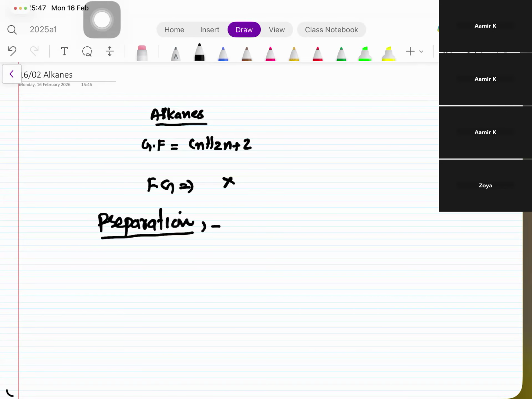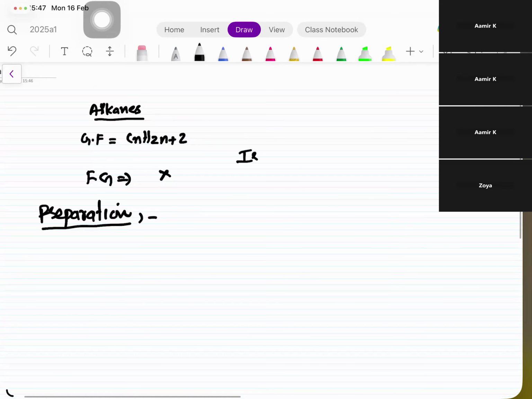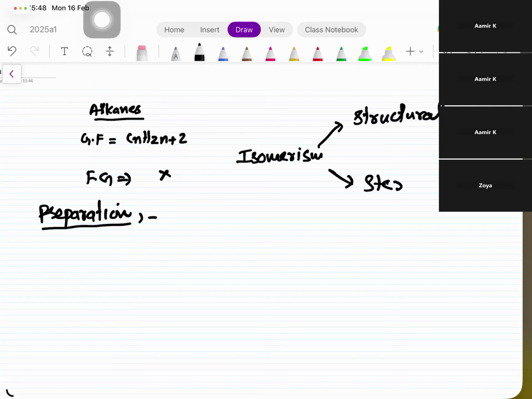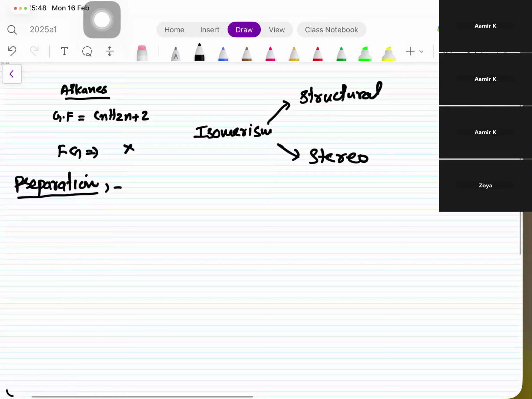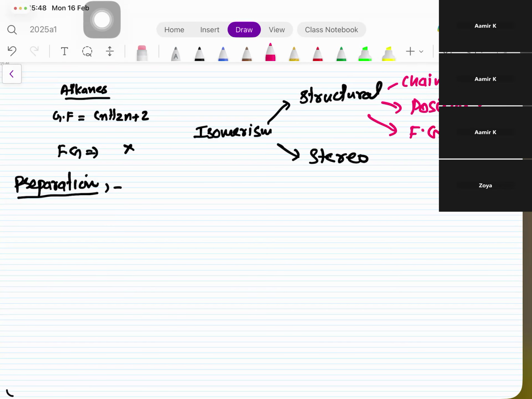Just for the sake of revision, isomerism is of two types: one structural and the other stereo. Under structural isomerism, yes, chain isomerism and position isomerism by the position of the double bond, yes, alkanes will have chain isomerism, but functional group isomerism, no, not in alkanes.